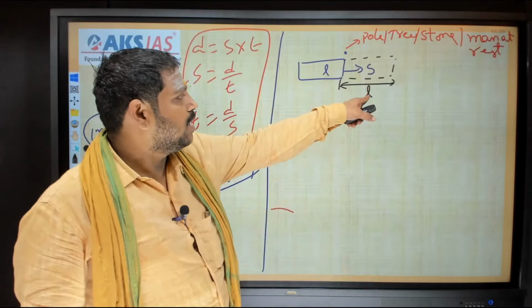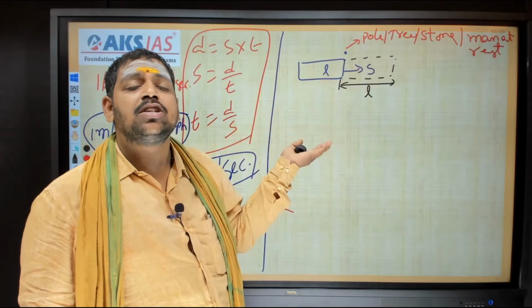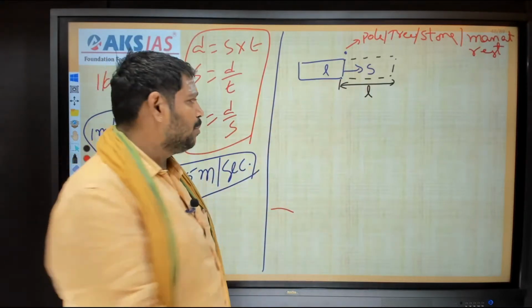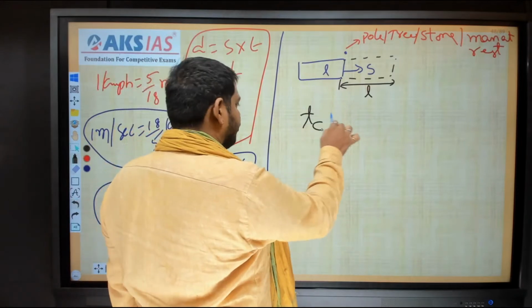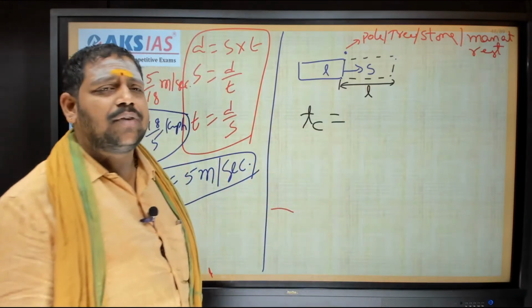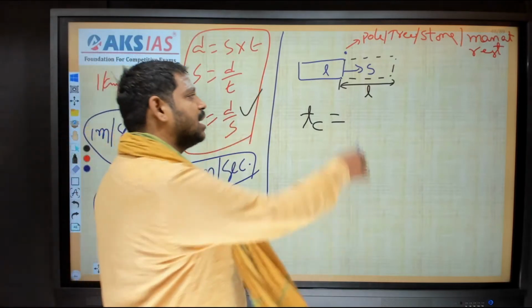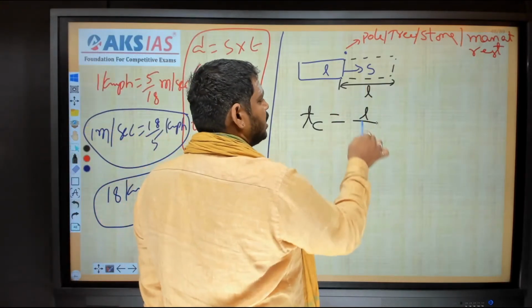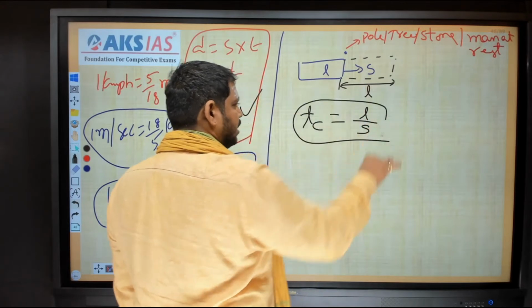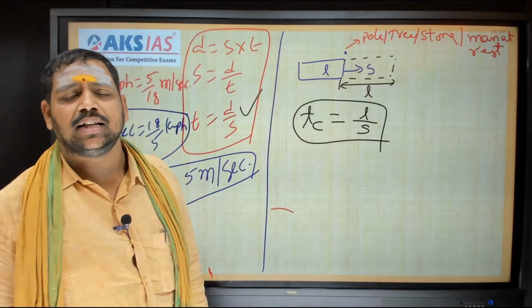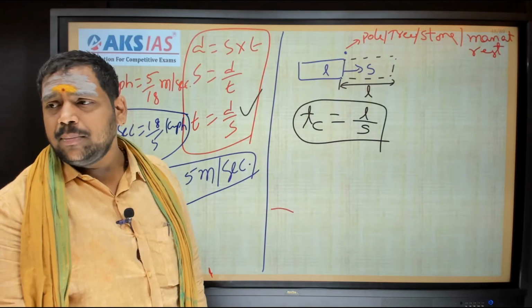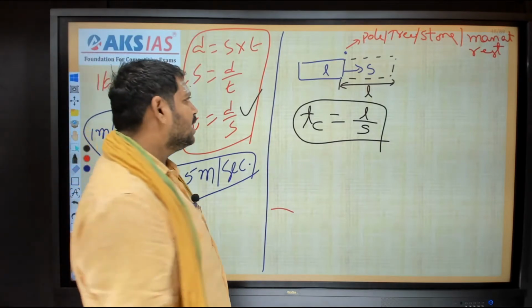I know the distance traveled, I know the speed. What is being asked is how much time it requires to cross, right? So now I am writing time taken to cross. Time means distance by speed. How much distance did it travel? L. By speed, what is the speed? S. So time taken to cross is L by S. Khatam ho gaya. Right, now come to the second case. What's the second case? It is very simple.